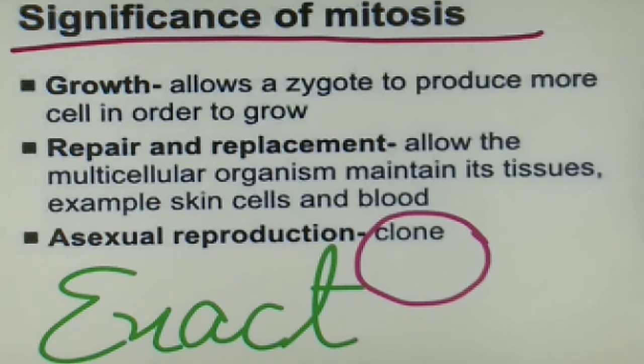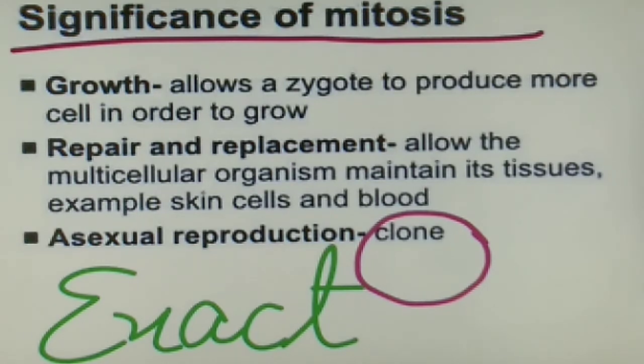Why is mitosis important? See, first of all, for growth, because it allows a zygote. A zygote is a structure, students, that is basically formed from the fusion of male and female gamete. Now, how have this male and female gamete formed? With the help of meiosis, which takes place inside our sex cells. Now, it allows a zygote to produce more cells in order to grow, because after the fusion of the male and female gamete, the zygote is formed.